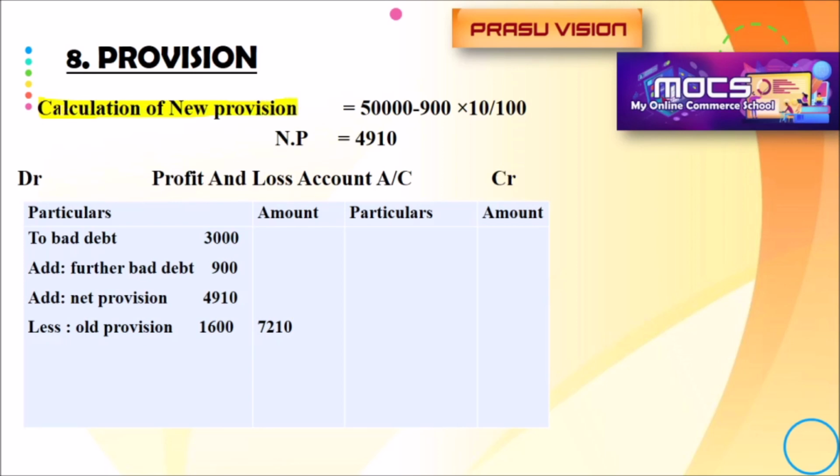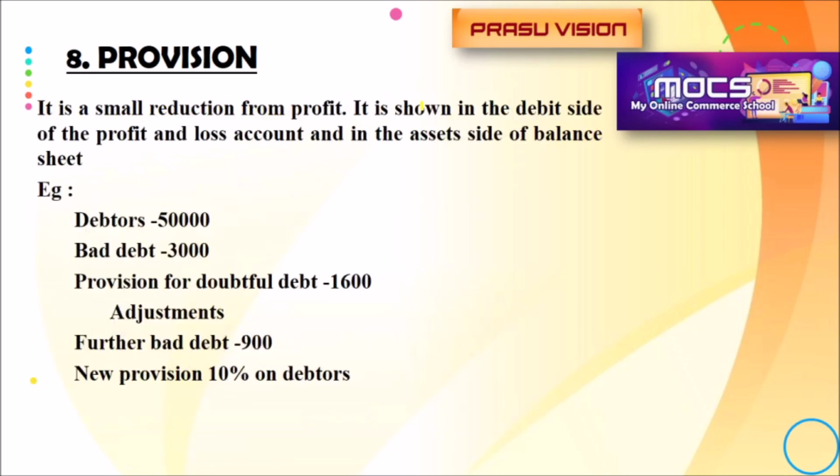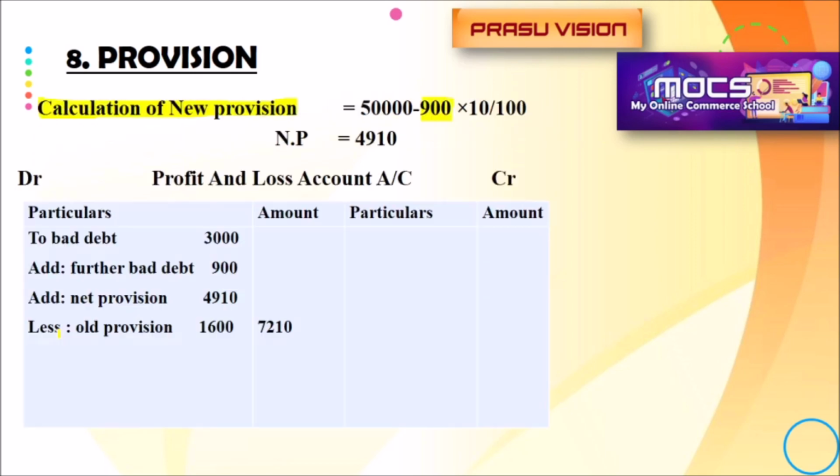If the amount of further bad debt is available in the additional information, we have to deduct it from the value of debtors. This is 900, given in the additional information as further bad debt. Why are we deducting? Only one reason: to find the original value of debtors, the net value of debtors.